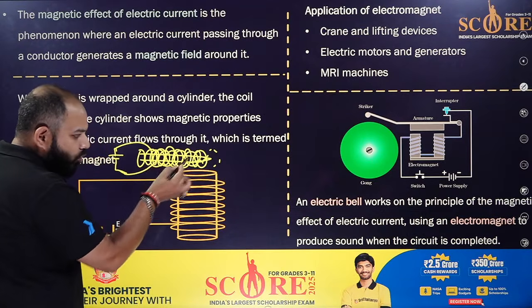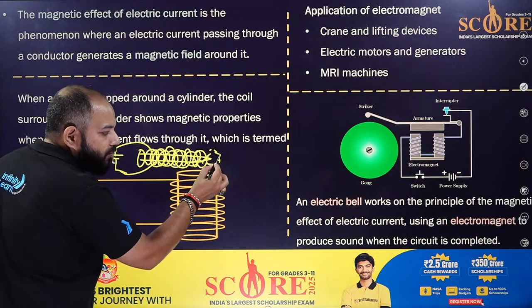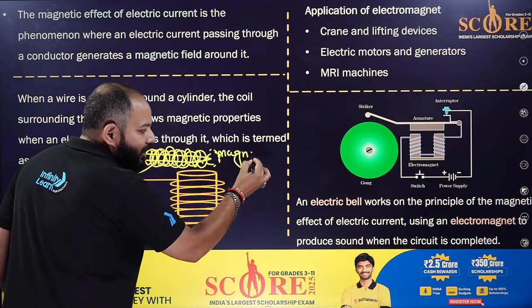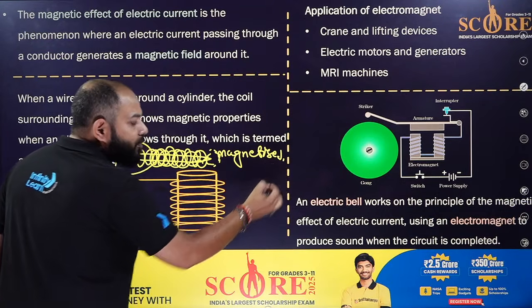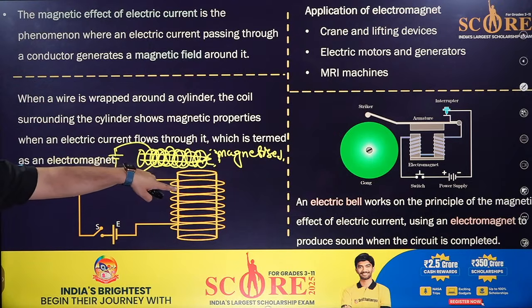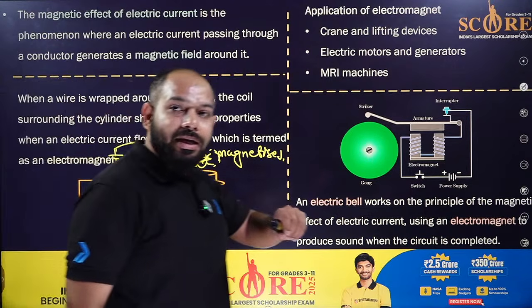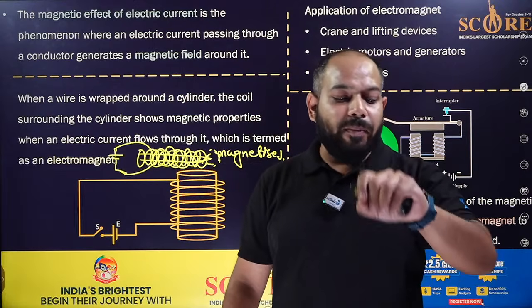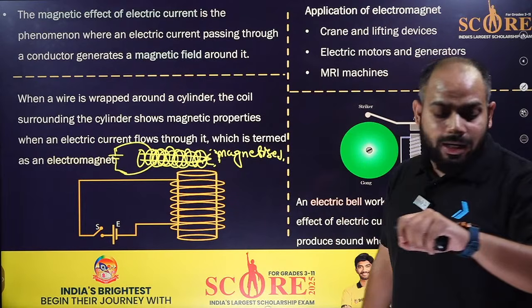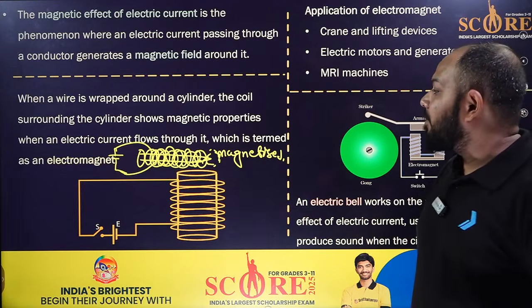This whole thing will become magnetized, but the maximum magnetism will be shown here. How has this been possible? Because of this phenomenon only. A current carrying wire introduces a magnetic field in it.